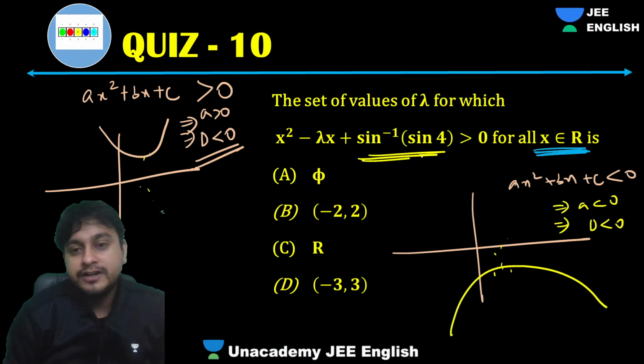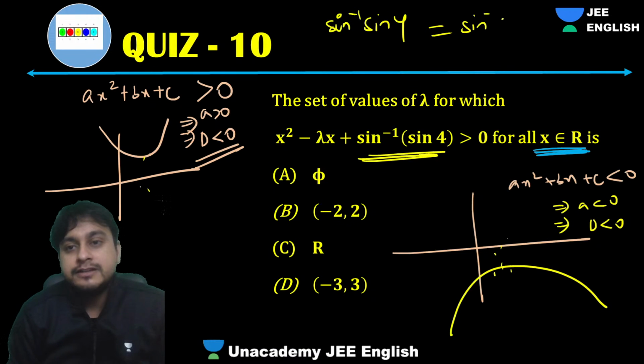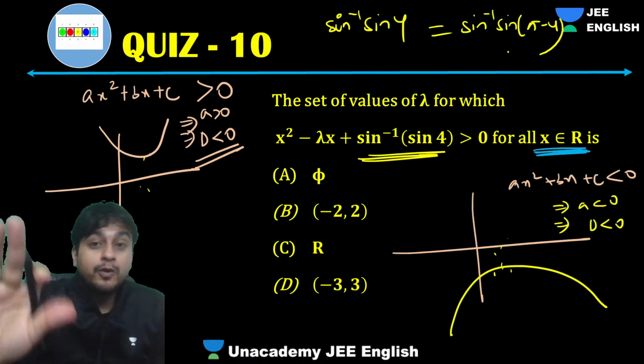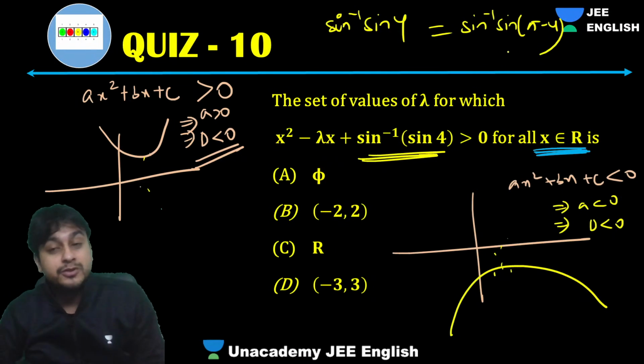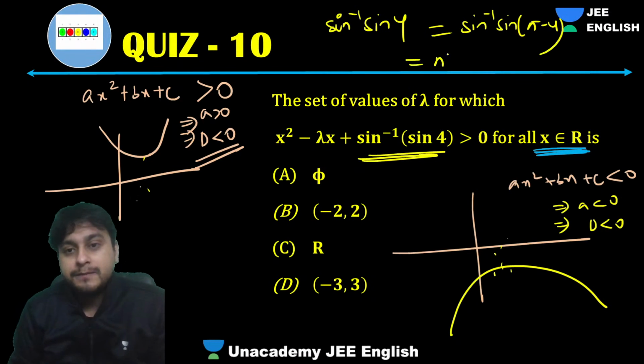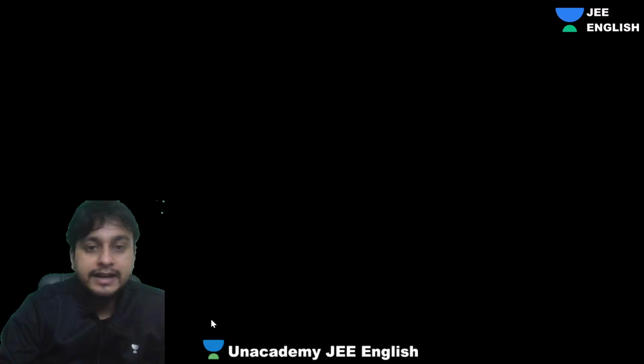And also, guys, I've already told you sine inverse sine 4. We did it. You write it as sine inverse sine of pi minus 4, right? Because 4 is not in the favorite region. 4 is more than pi by 2. So we'll write it as what, guys? So guys, let's write it on that and let's get on with the equation.